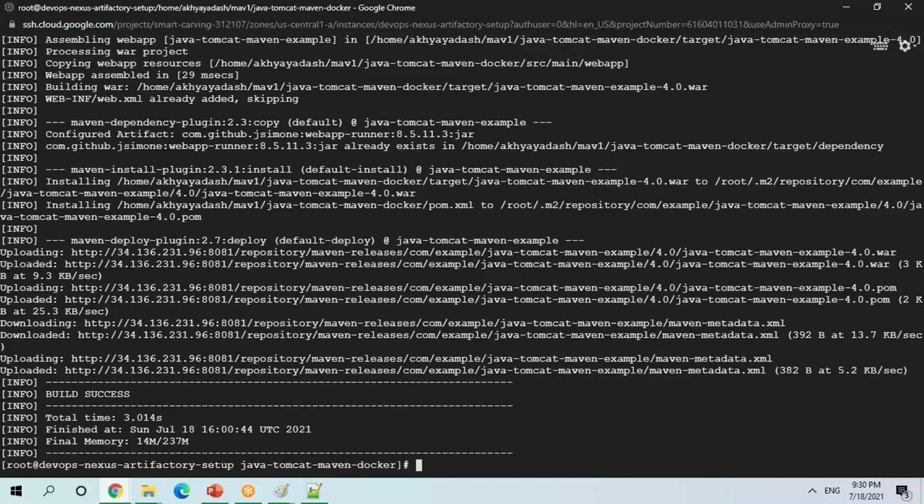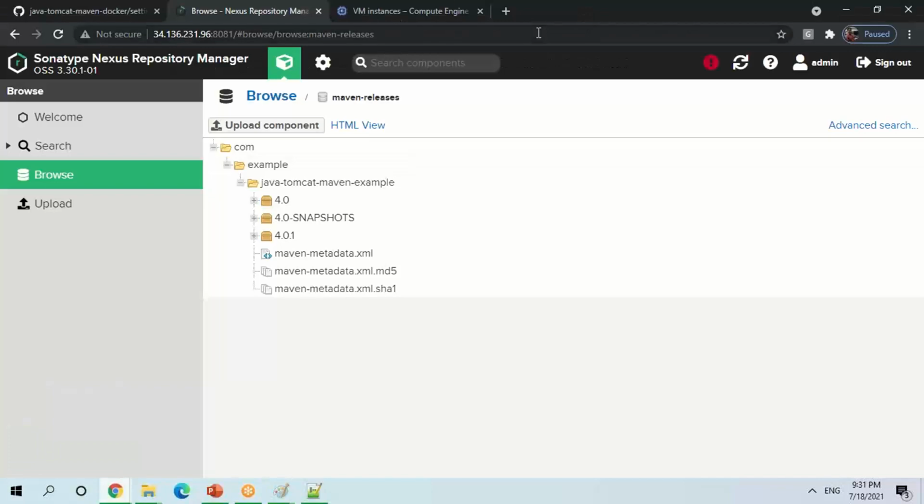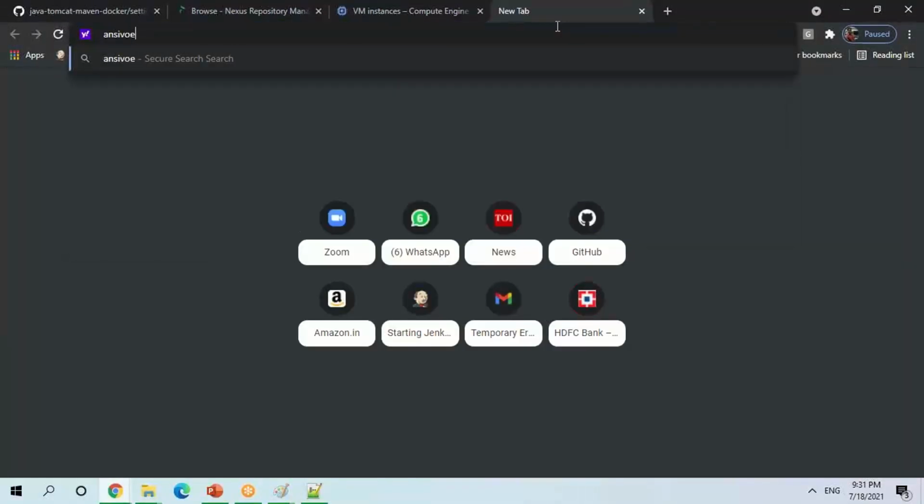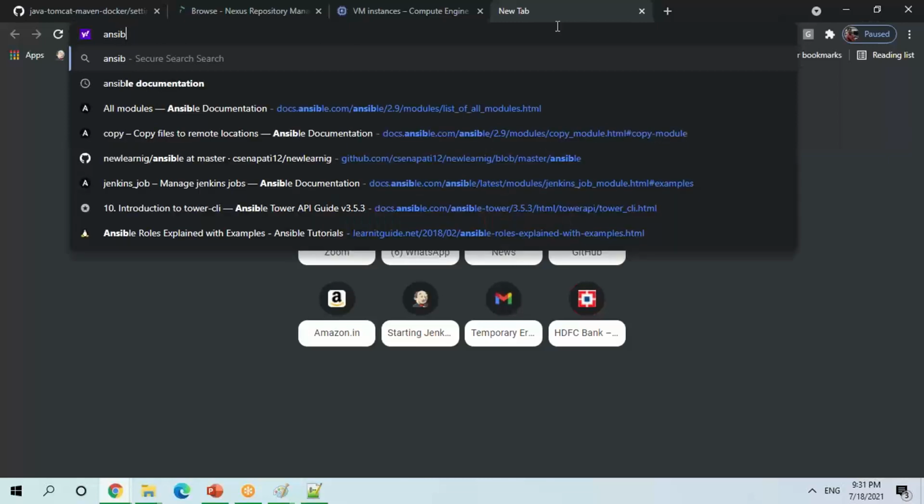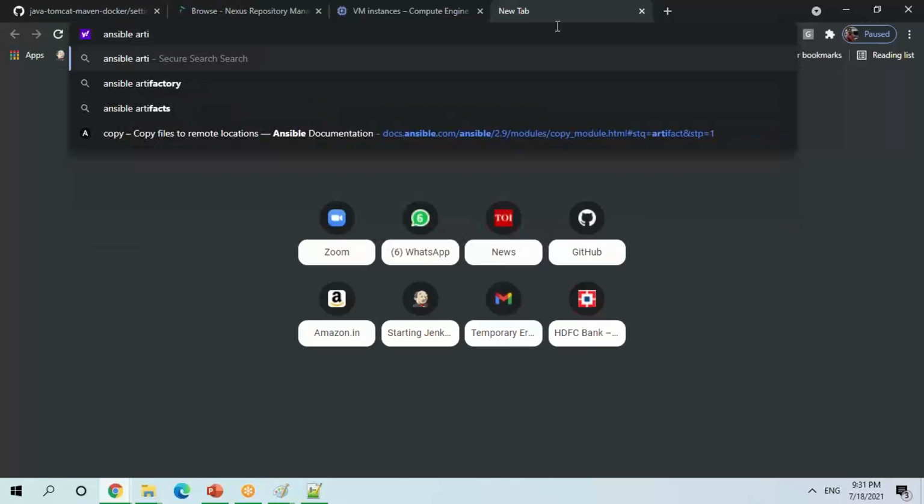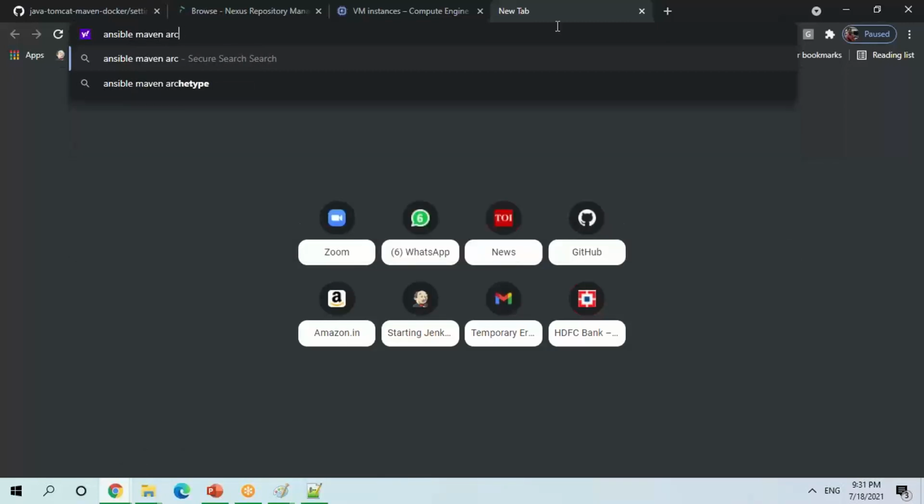You are going to store our artifact in your central Maven repository, in your Nexus artifact repository management system. And when we are talking about deployment, let's assume I'm writing an Ansible playbook. Ansible has given one nice module, the Ansible artifact module. I can mention the Maven artifact.